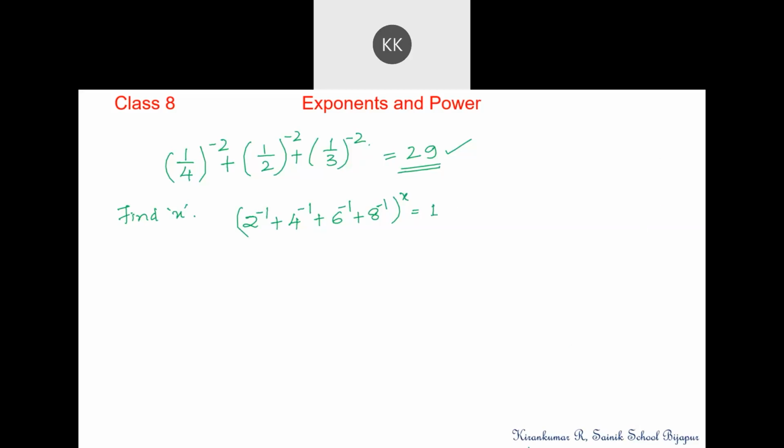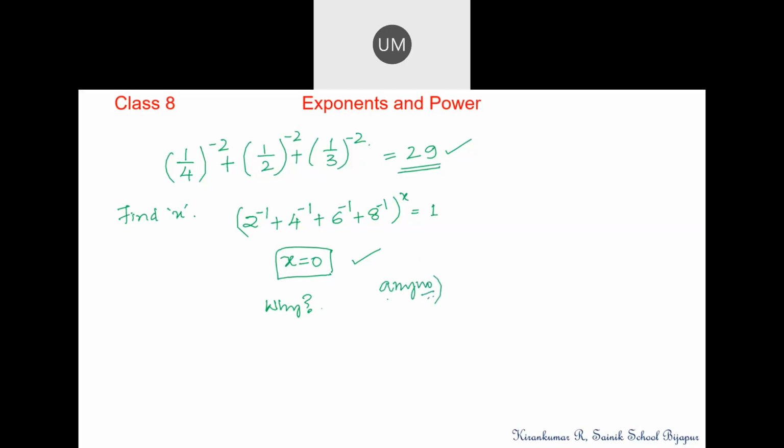Very simple question. 0, sir. Answer. X is equal to 0. How can you say that it is 0, sir? Correct answer will come 0, sir.